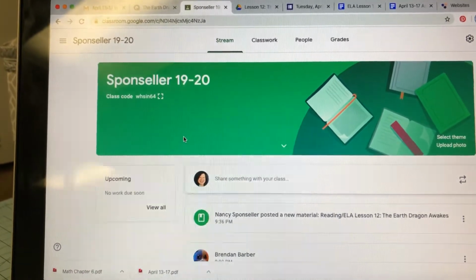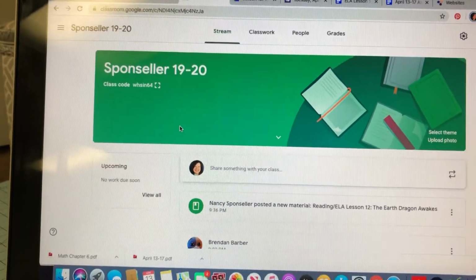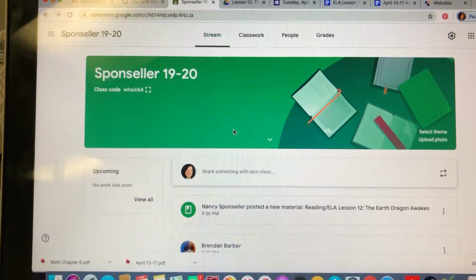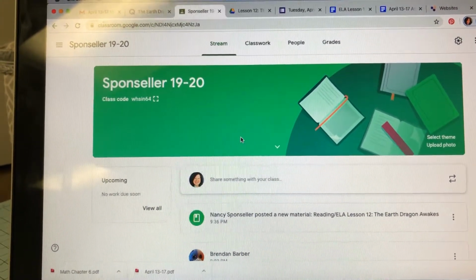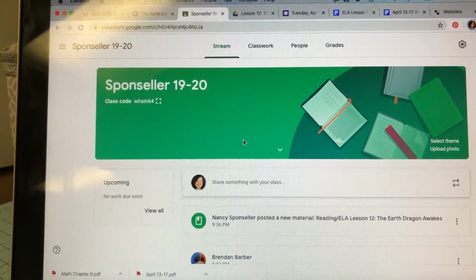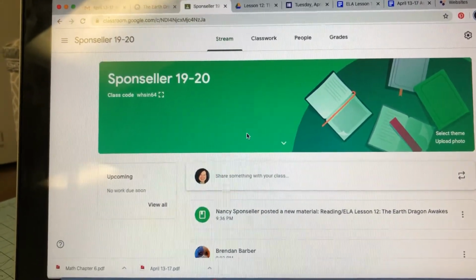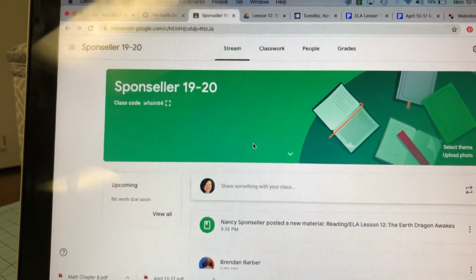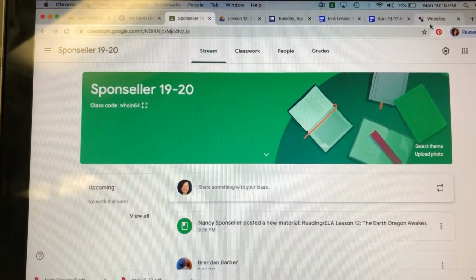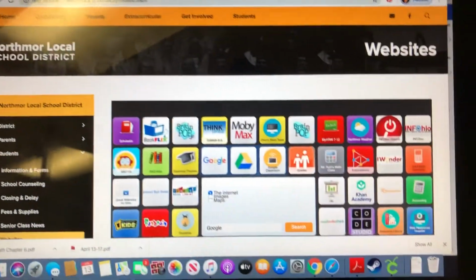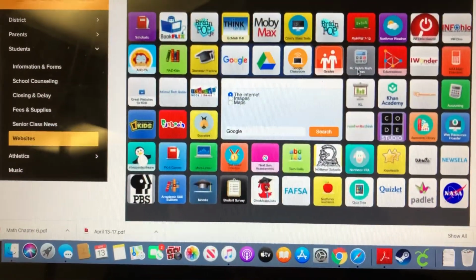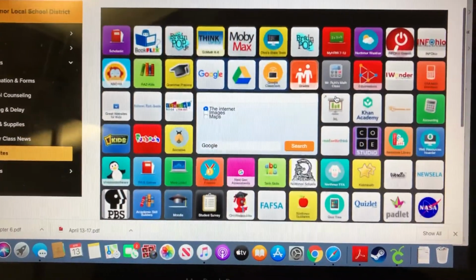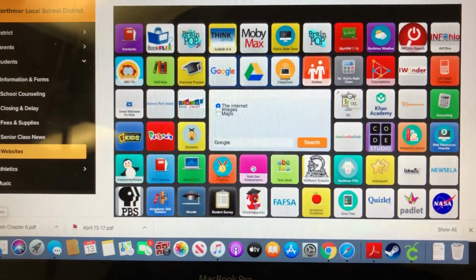So when you're logged into your school Google account, if you're able to go to our classroom, or see your drive, or fill out the slideshows at all, then you are logged into your account. Once you're logged in, you'll want to go to a new tab and go to the Northmore website where you have your Symbaloo, which is what you usually see when you log into your Chromebook at school.